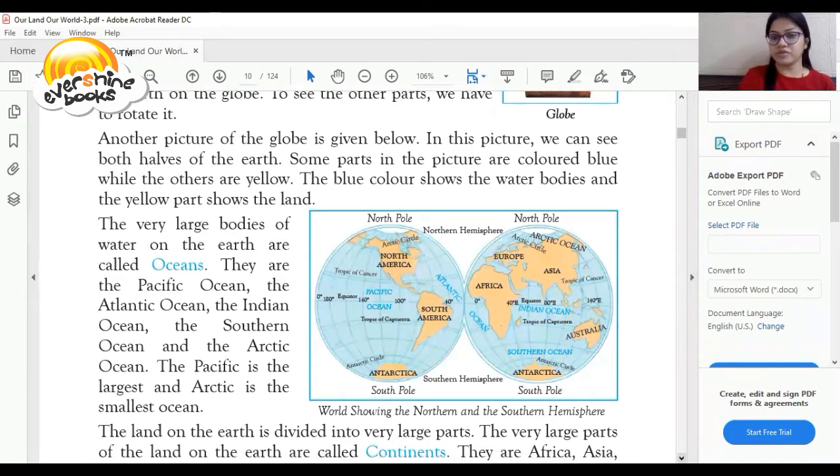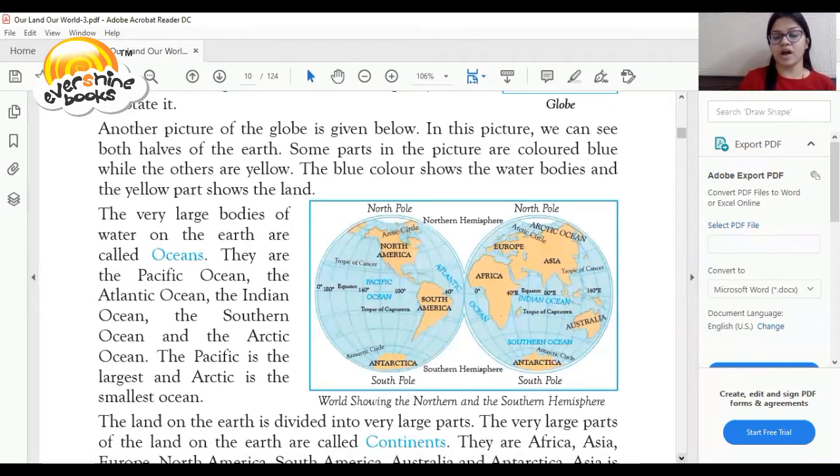In this picture, we can see both halves of Earth. Some parts in the picture are blue, while the others are yellow. The blue color shows the water bodies and the yellow part shows the land. So, dear student, this is a very important question.